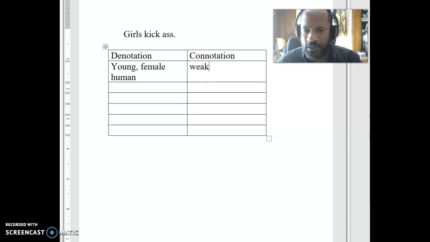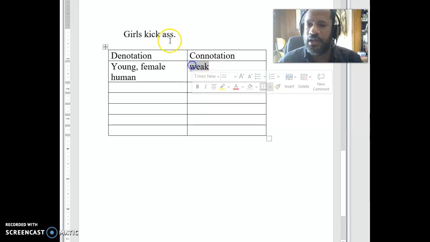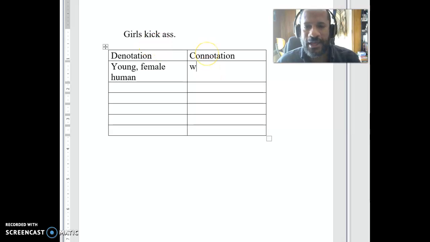But can the connotations, if we say girls kick ass, can we say that they're weak? That might be the first thing that we say, as we said before, is that we might have connotations of weakness. But that doesn't make sense here, right? Weakness doesn't work if we're going to say that they kick ass. If you kick ass, almost by definition, you can't be weak, right? And so this is really saying that the connotations here are that girls, in fact, are going to be strong. One of the reasons why a young woman might put this bumper sticker on her car is that she is saying, I'm a girl, but I want to be thought of as being strong. I'm not that weak girl, right, that you go around beating up on the playground. I'm a strong girl, right? And so saying girls kick ass is a way of saying here's a different connotation for that word.